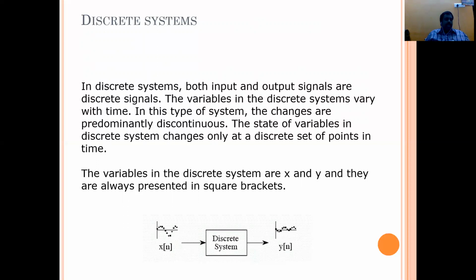That type of system is called a discrete or digital control system. The first one, the continuous system, is also called an analog system, and this one is also called a digital control system. For example, here the two variables in the discrete system are x and y, and they are always presented in square brackets. You can clearly see that it is presented in square brackets, x of t in square brackets, and this is shown in dotted lines. That is why it is discrete in nature, not continuous in nature.